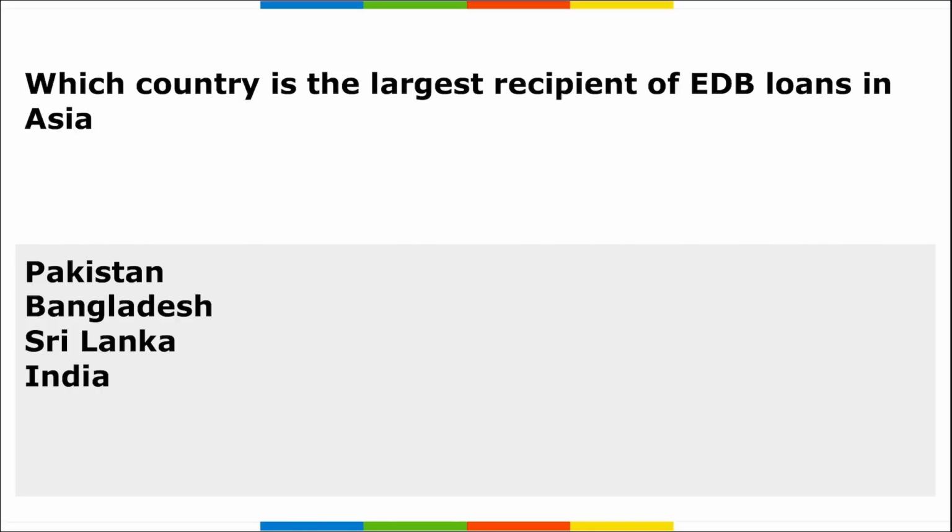Which country is the largest recipient of ADB loans in Asia? I repeat, which is the largest recipient of Asian Development Bank ADB loans in Asia? It is your crisis struck country, right? Which also had faced floods.